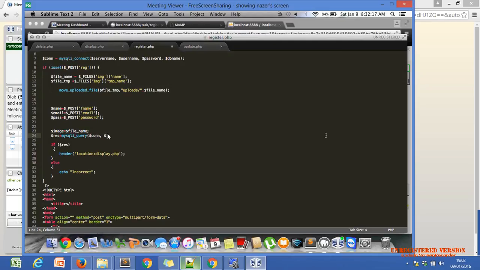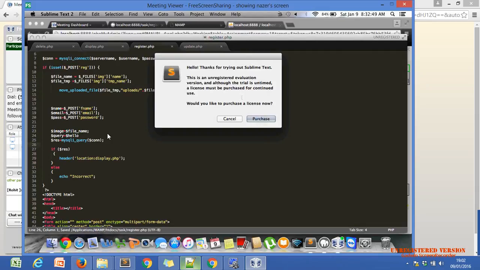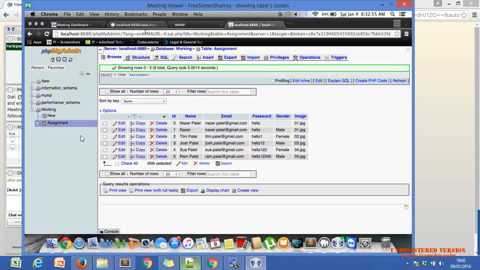You can pass $query, with connection. Dollar query equals to, yep, just paste whatever you have. Just paste. No, not hello. You are not getting the point, Nazar.